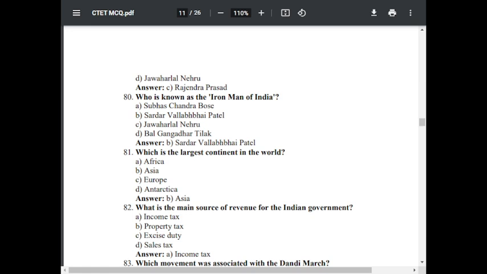Question number 82. What is the main source of revenue for the Indian government? Option A, income tax. Option B, property tax. Option C, excise duty. Option D, sales tax. The correct answer is A, income tax.